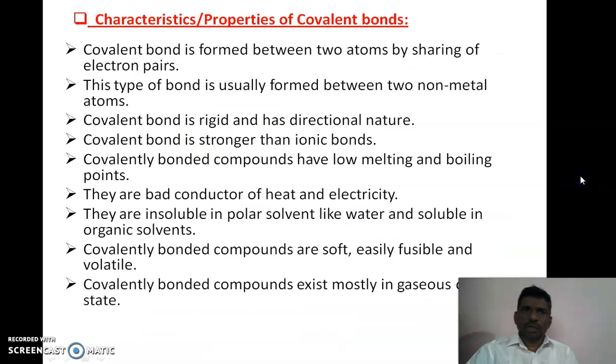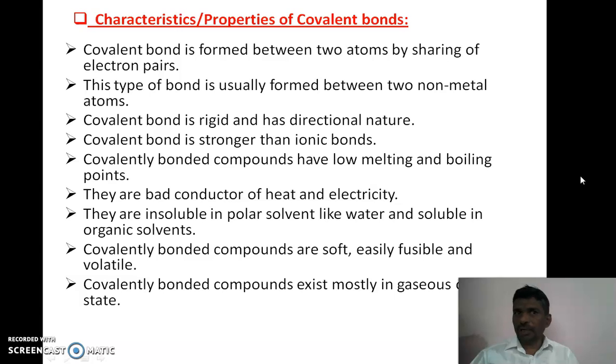Okay, now the characteristics or properties of covalent compounds or covalent bonds. The covalent bond is formed between two atoms by sharing an electron pair. These types of bonds are usually formed between two non-metal atoms. Covalent bond is rigid and has a directional nature, and covalent bond is stronger than the ionic bond. The covalently bonded compounds have a low melting point and boiling point. They are bad conductors of heat and electricity.